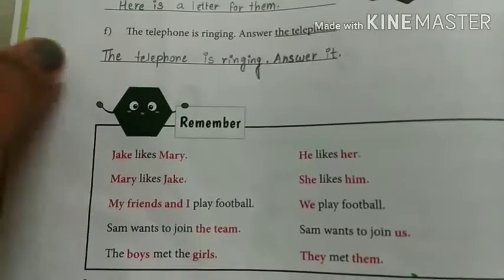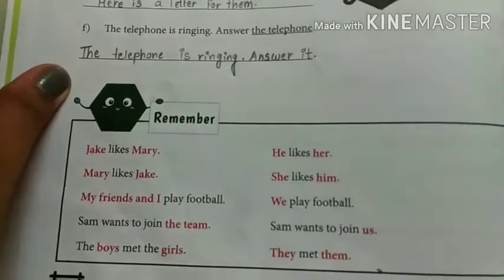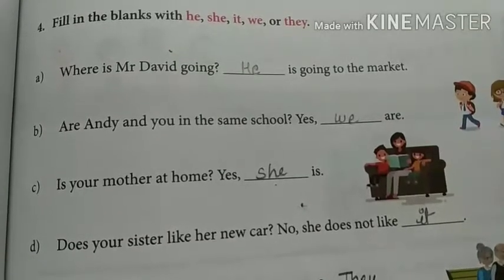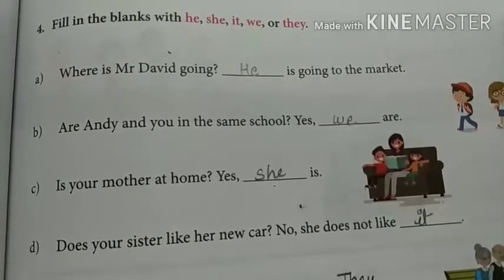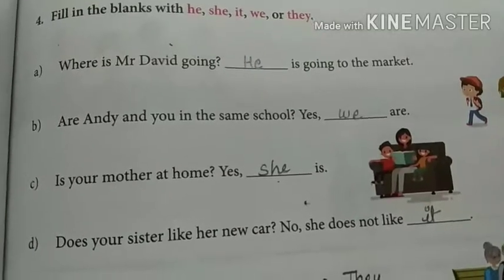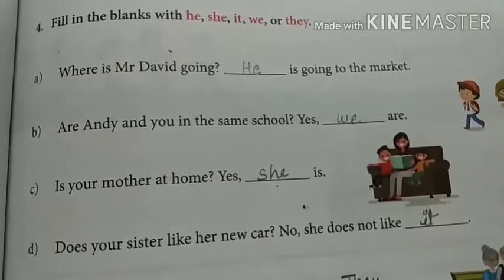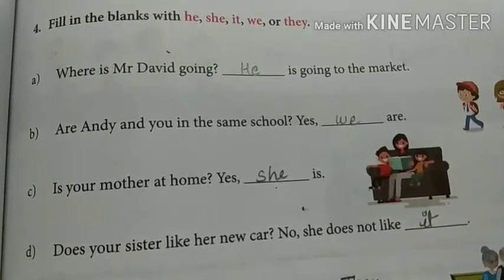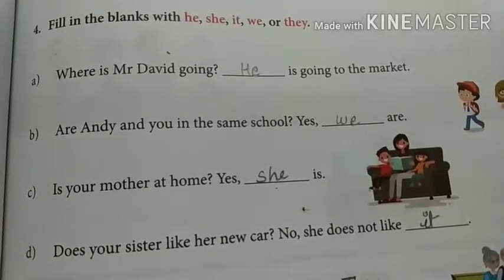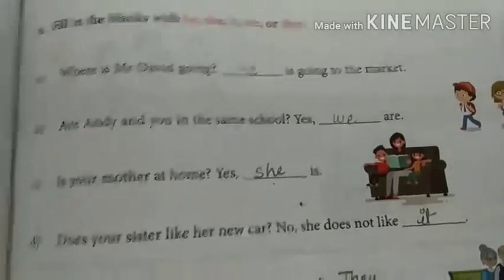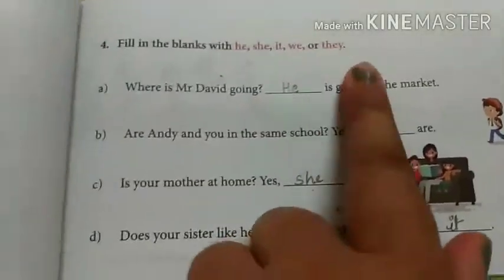Now come to page number 61. In page number 61 we are going to do question number 4 and 5. So let's see question number 4 first. Fill in the blanks with he, she, it, we or they. We have to fill in the blanks with these words: he, she, it, we and they.